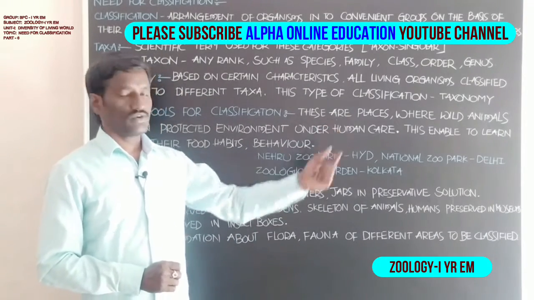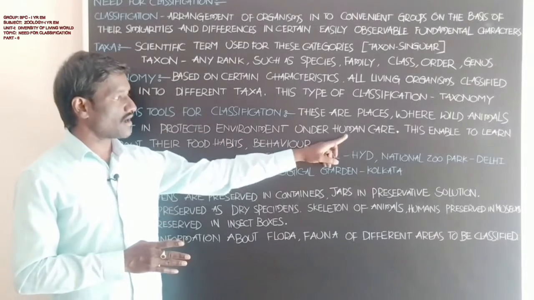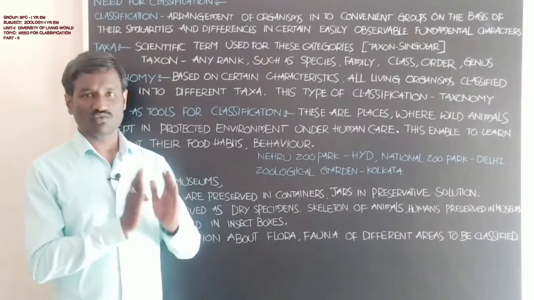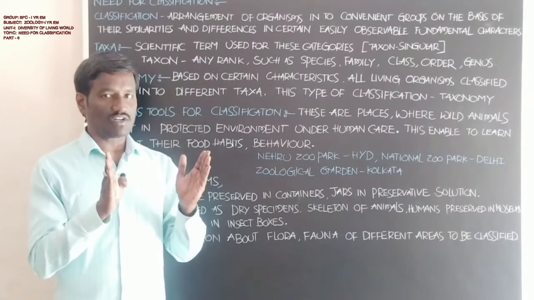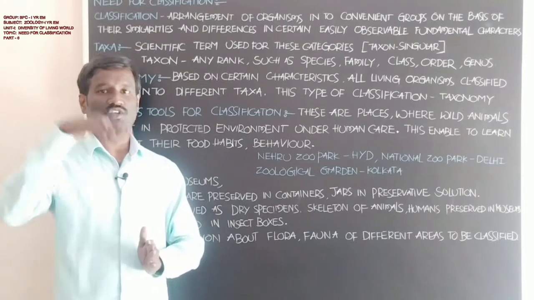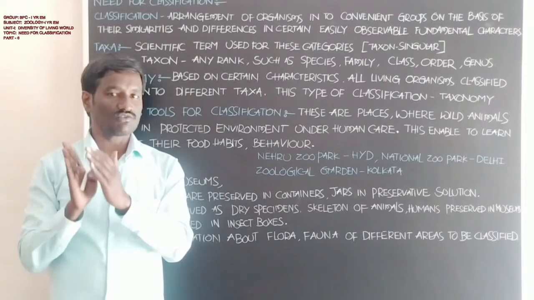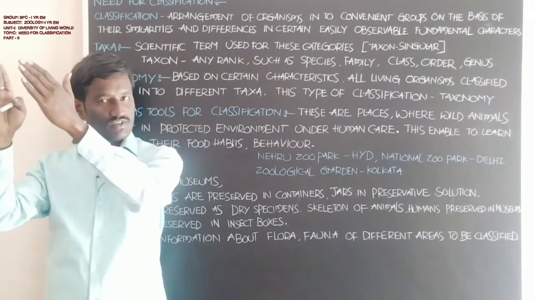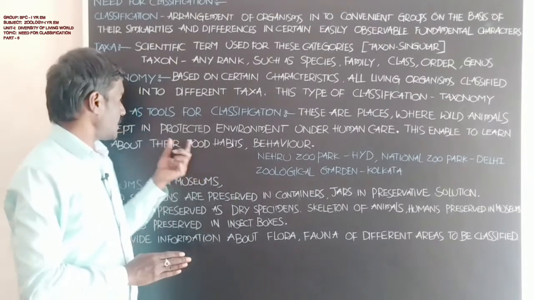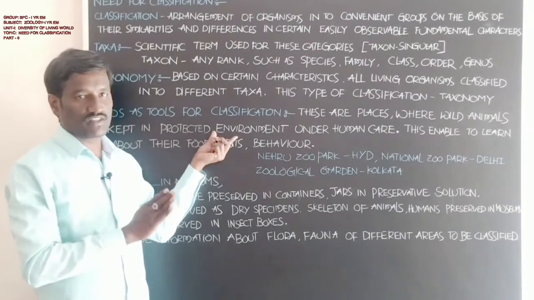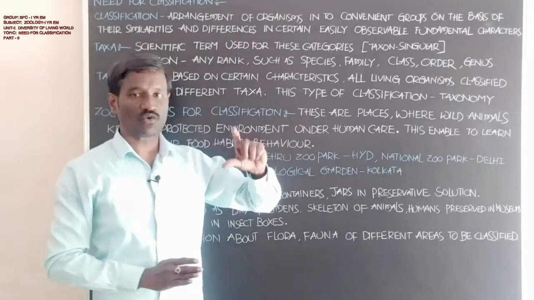Zoos are places where wild animals are kept in a protected environment under human care. Wild animals actually live in natural habitats, in forests. They are carried from their natural habitats and protected in an environment created by human beings. That is about the zoos.